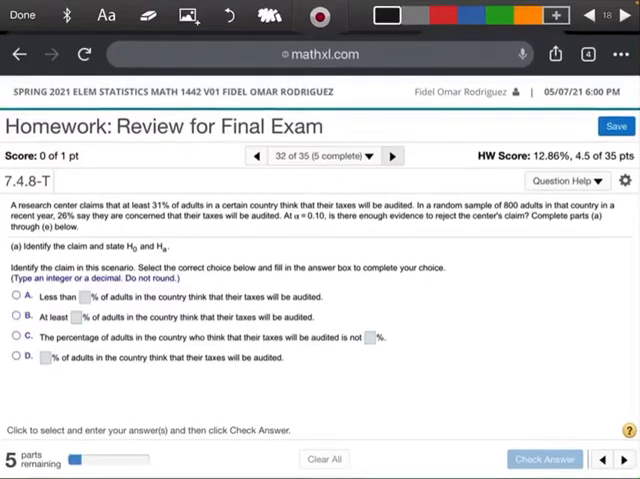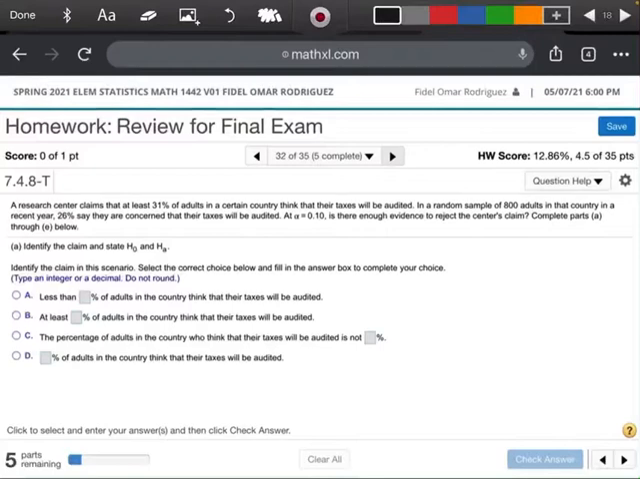All right, so this is number 32 out of the review for the final. It says a researcher claims that at least 31% of adults of a certain country think that their taxes will be audited. In a random sample of 800 adults in a country in a recent year, 26% say they are concerned that their taxes will be audited. At alpha is 0.10, is there enough evidence to reject the claim?